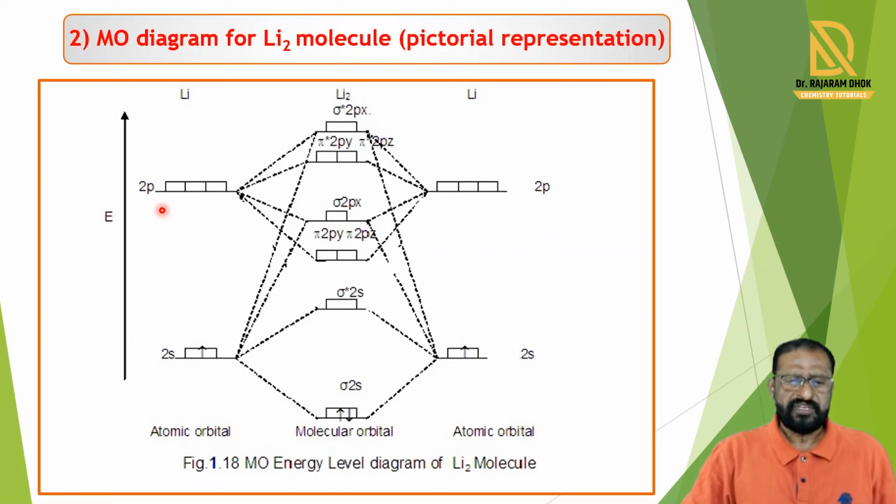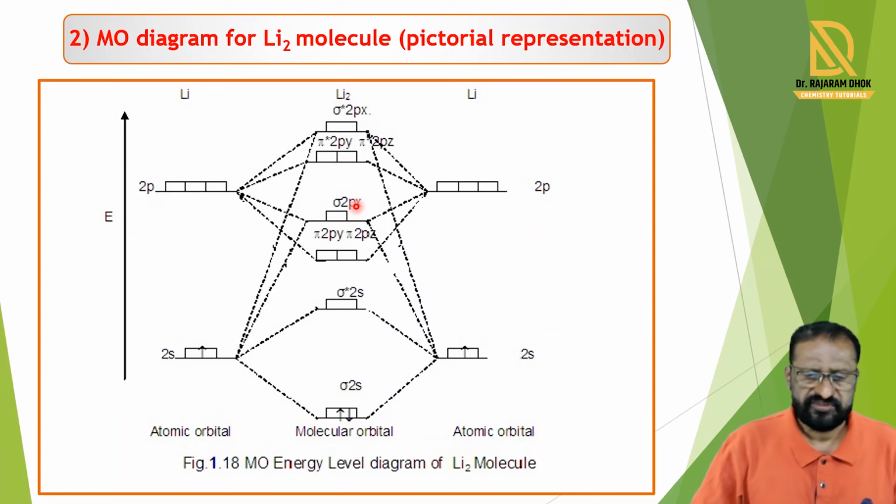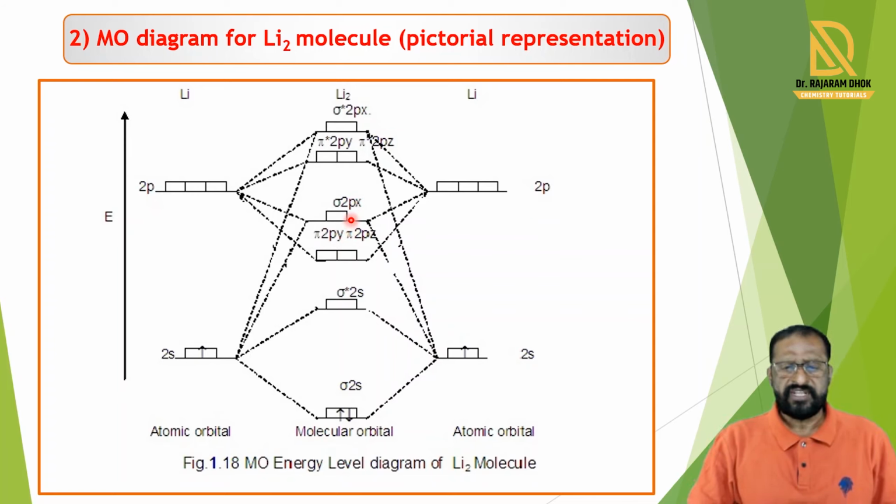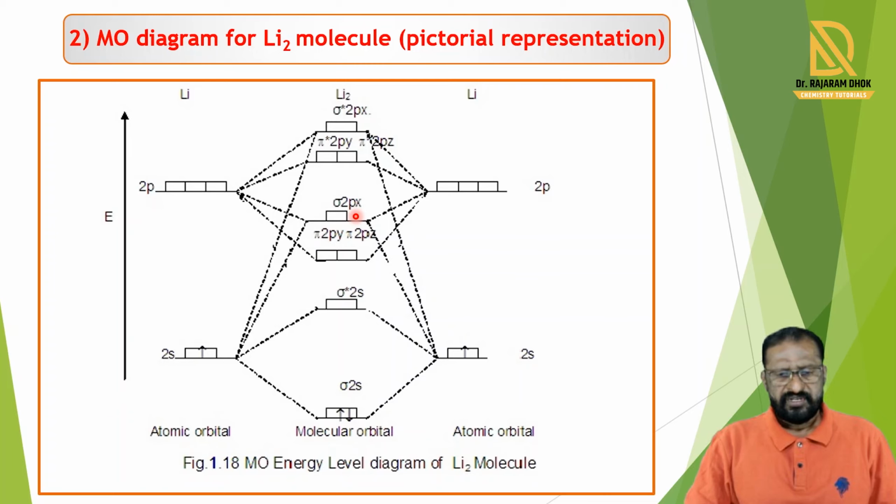Now in the case of p orbital combinations, px of the first atom and px of the second atom form sigma 2px. And this sigma 2px and the pi orbitals have different energy. This sigma star 2s and sigma 2px are close to each other, so they are repelled.